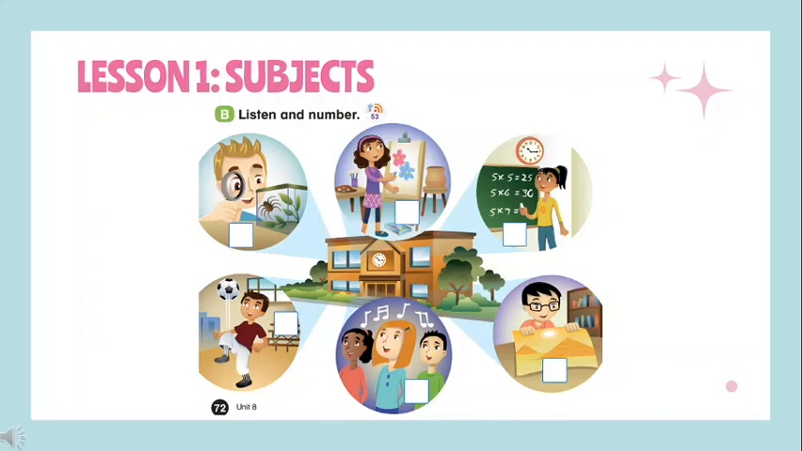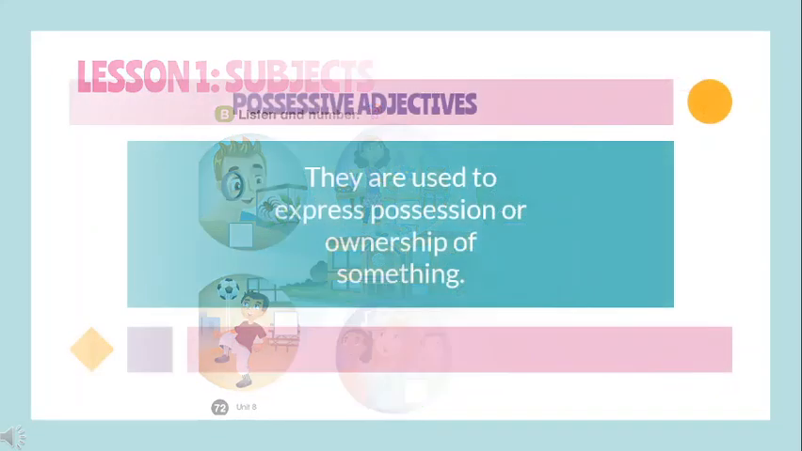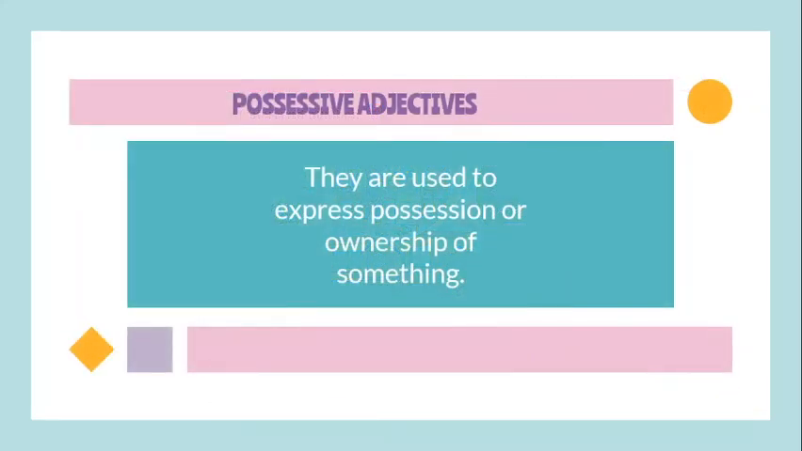Which one of them do you have at school? Then here we're going to start grammar with a topic called possessive adjectives. So we have here, guys, the description or the information about this. They are used to express possessions or ownership of something. That's why I'm going to show you some examples and I'm going to explain later.